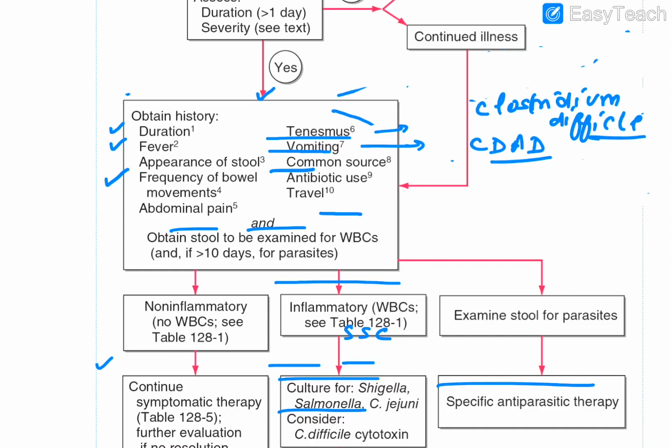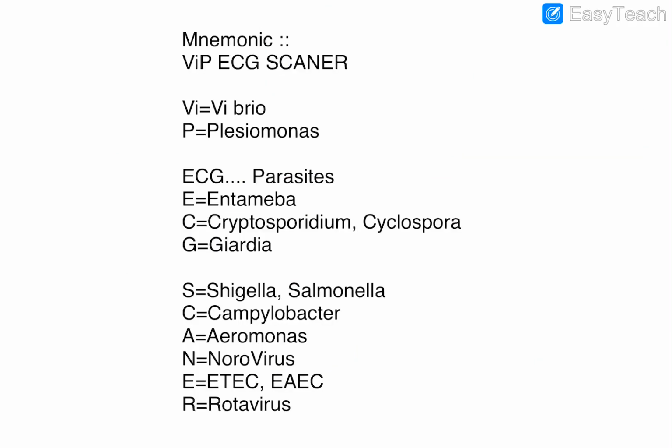Okay, so remember that for the hanging drop, you will observe it in the lab diagnosis of the non-inflammatory one. Okay, now guys, if you want to focus on travel history, then obviously you know that various causes of traveler's diarrhea are there, and that is a frequently asked question in the PGME: what are the various organisms involved in causing traveler's diarrhea.